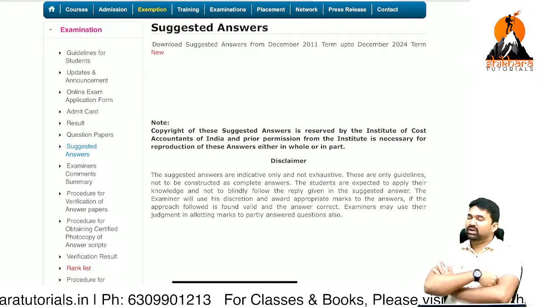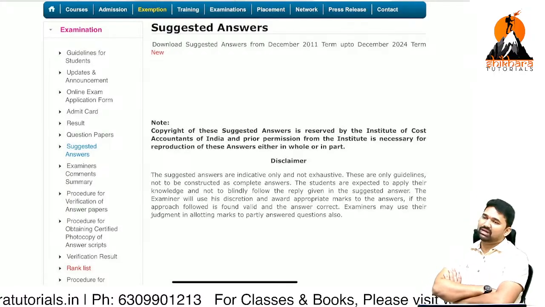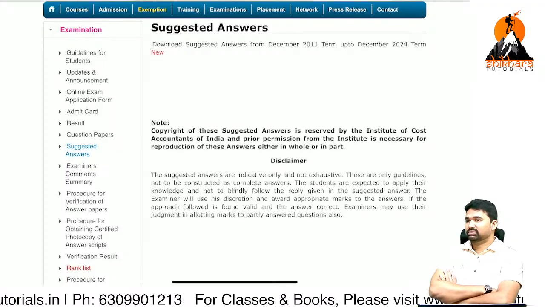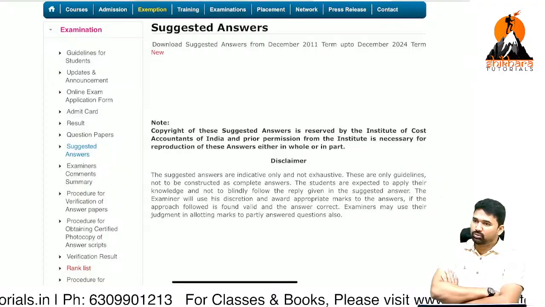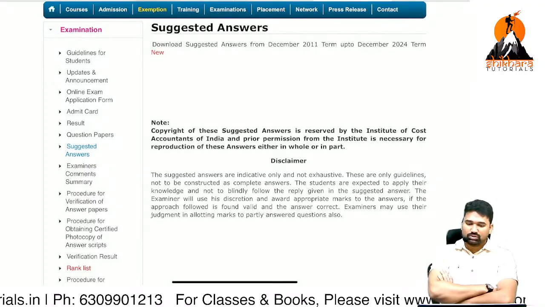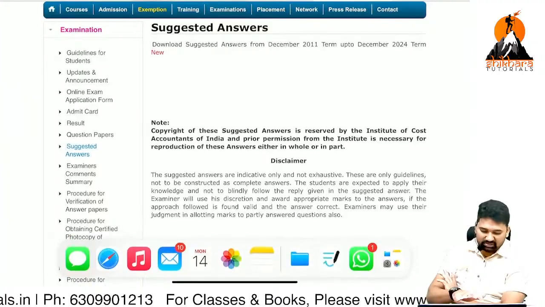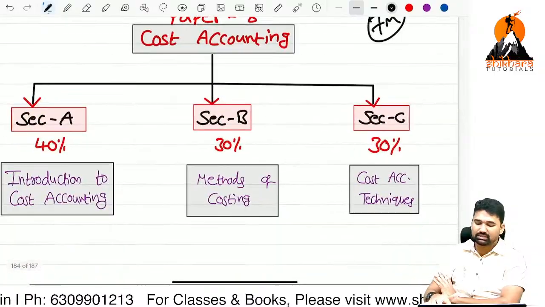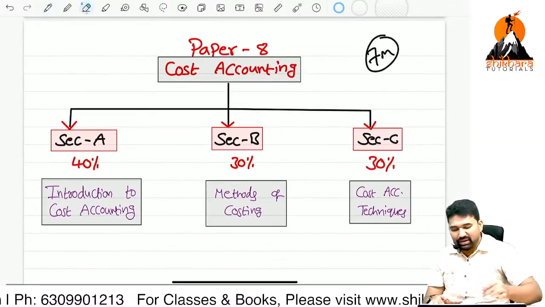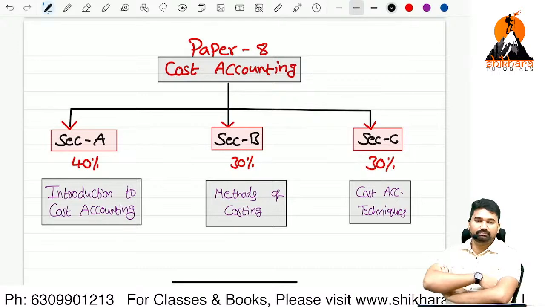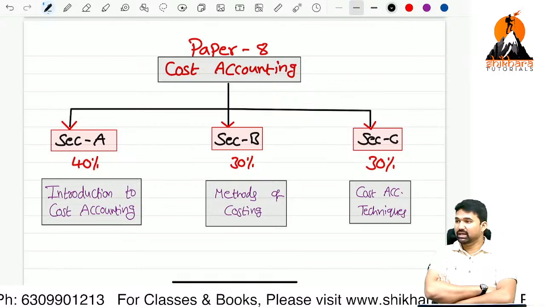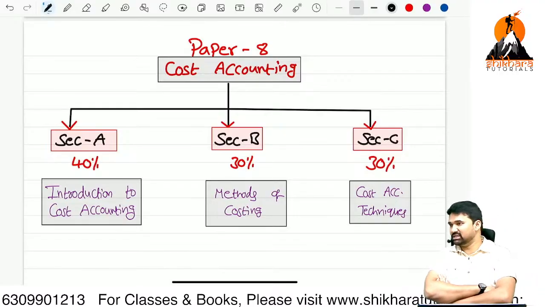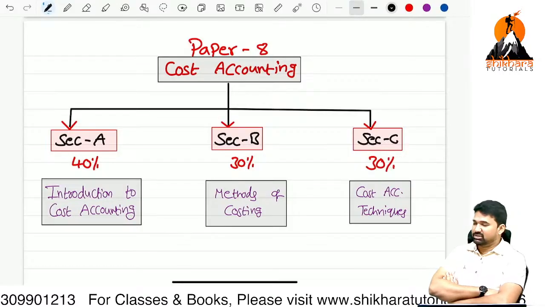If you are able to maintain as much attendance as possible, then you will be able to complete the entire groups, whether it may be group 1 or group 2 or both groups, whatever it may be. So this is all about the discussion with respect to our paper number 8. Paper number 8 is cost accounting. How many sections are there in cost accounting? 3 sections, section A, B, C. The weightage with respect to sections is 40%, 30%, and another 30%.